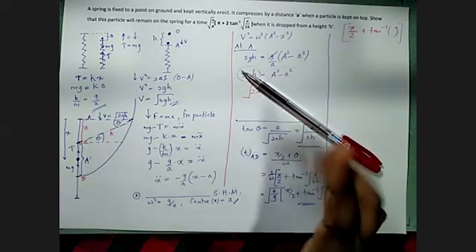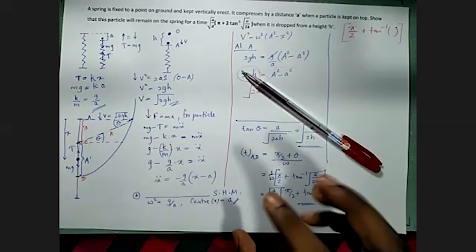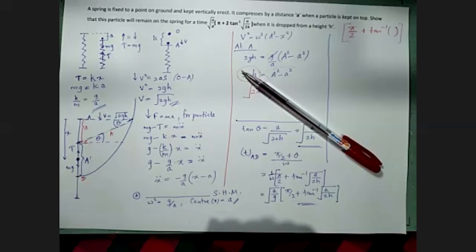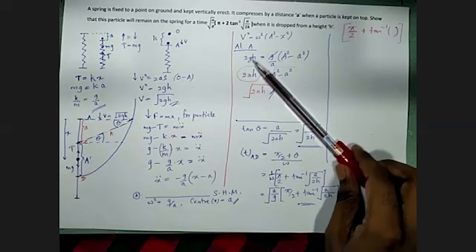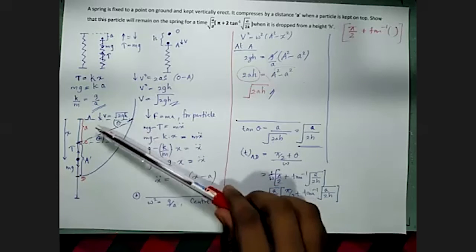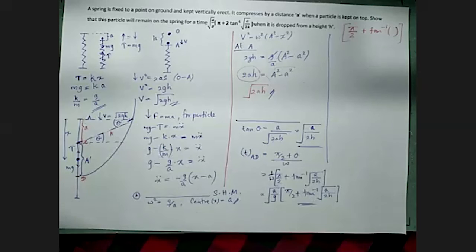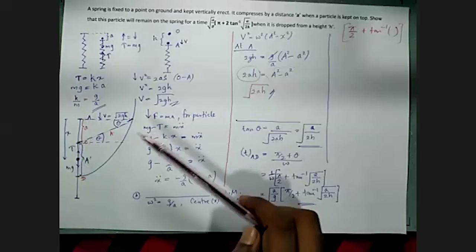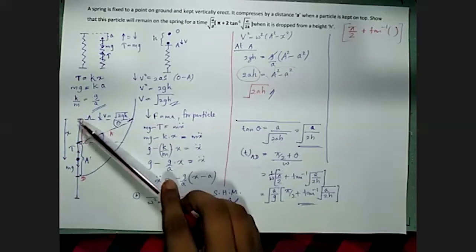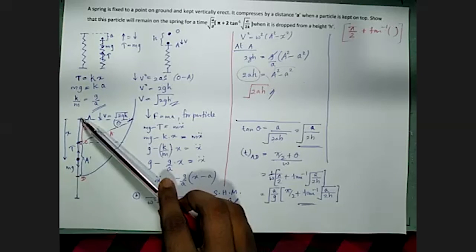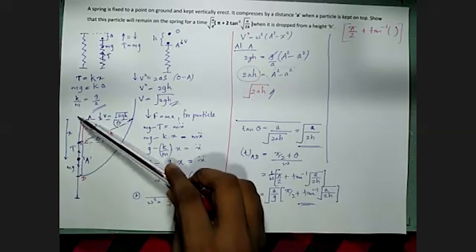After that, the spring will not move up, but the particle will. The particle is having a certain velocity, therefore it can escape this platform of the spring and move away. Therefore, the time the particle is resting on this platform is where the spring compresses from A to D and D to A.